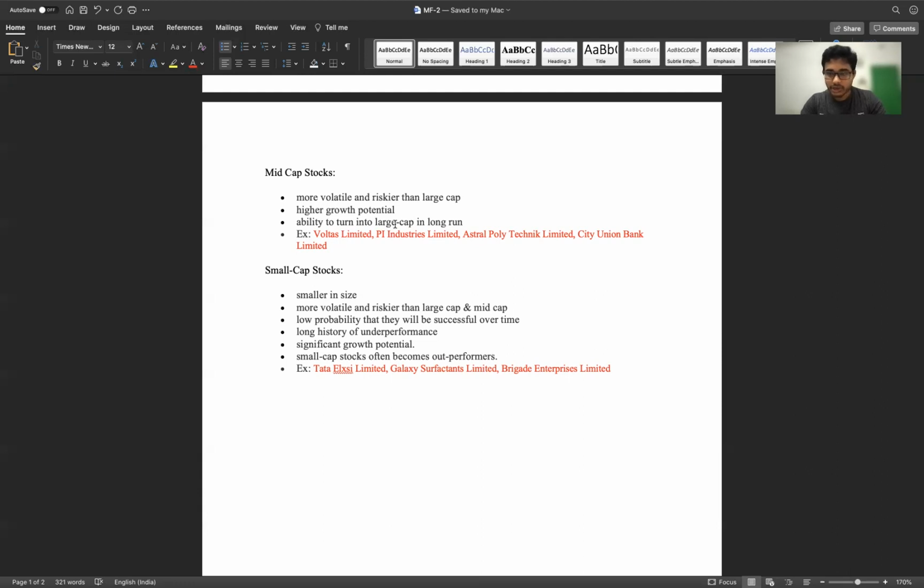It requires a good amount of expertise. So it is very important to check the fund manager's portfolio and his expertise before choosing a small cap fund. These are companies like Tata Elxsi, Galaxy Surfactants, and Brigade Enterprises, etc.